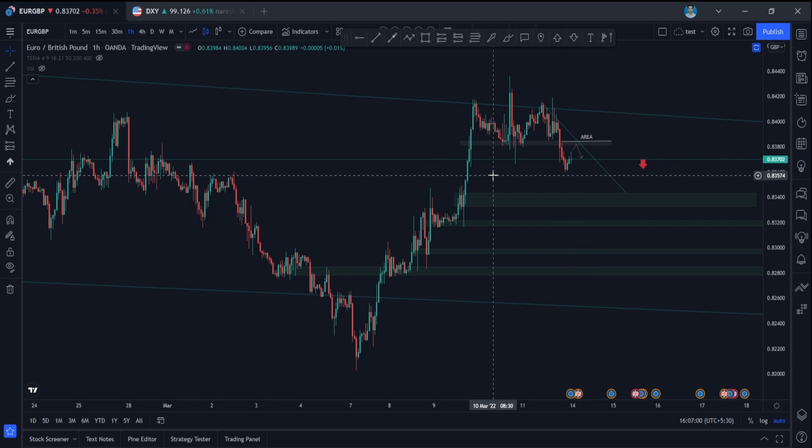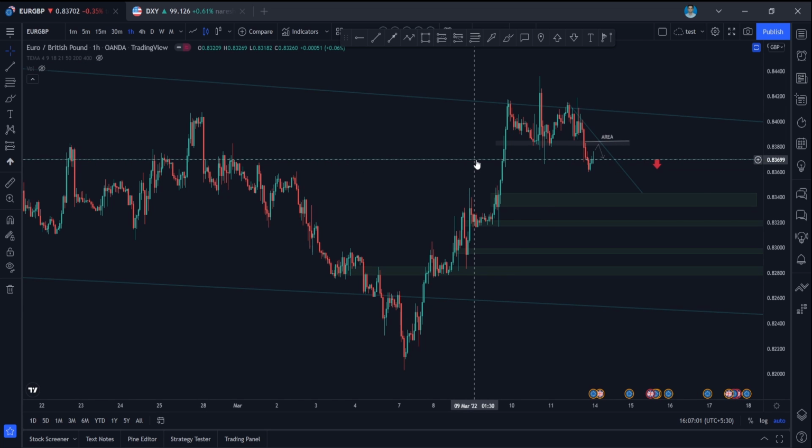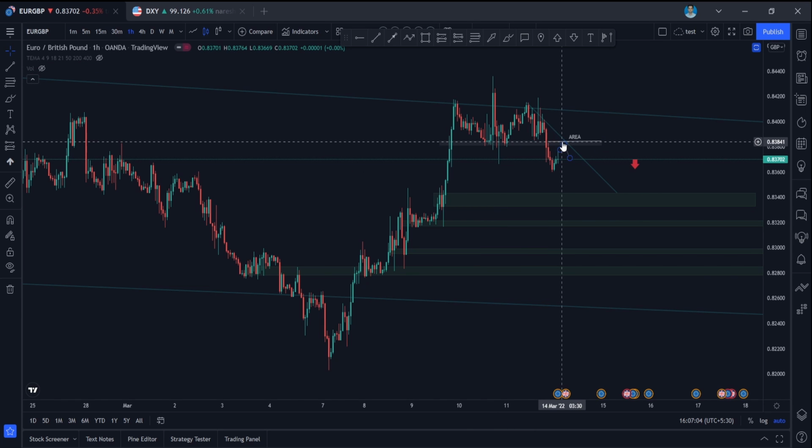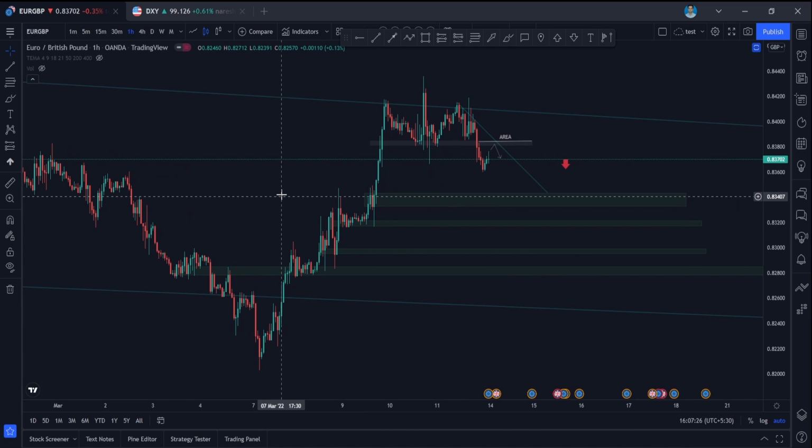So I'm bearish on EURGBP. It is making a lower low here, and wait for the price to come to this area, which also has a trend line here. Wait for the price to come to this area and make something like 2 to 3 candles of rejection. So if it is rejecting and continues down, you can go for short entries. And I have already marked this level. So take TP1, TP2, TP3, TP4. So we can trade accordingly on that, guys.